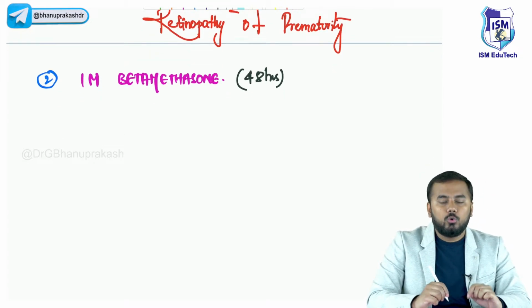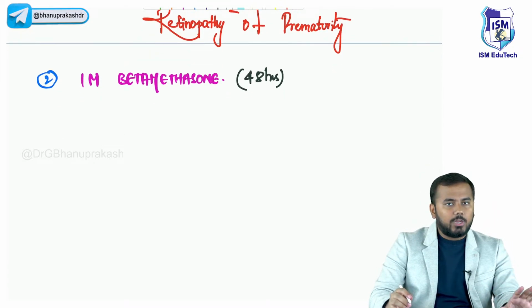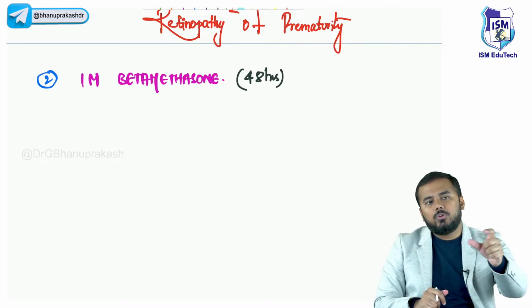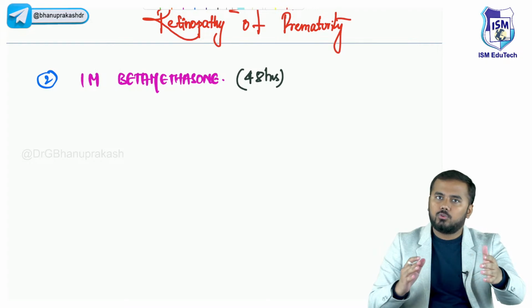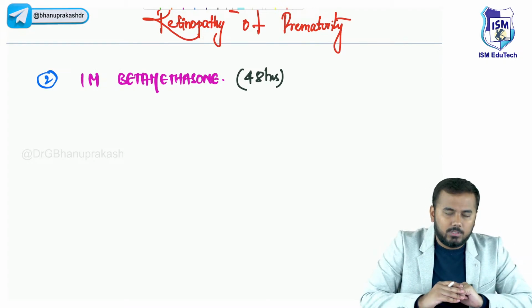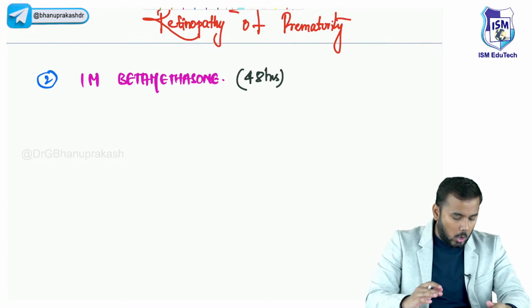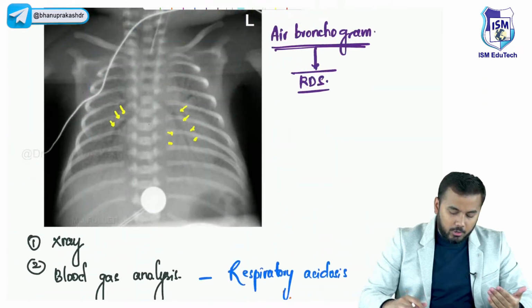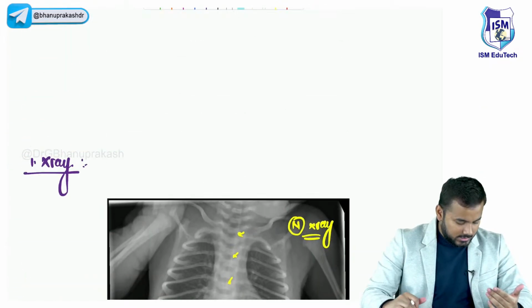Okay? What you do is that either you can give in a 24 hours time frame, or you can give 12, 12, 12, 12, so 4 doses, or 24, 24, 2 doses. So in that time frame, you can give this. Okay? So this is all you need to know regarding the important topic, that is respiratory distress syndrome.